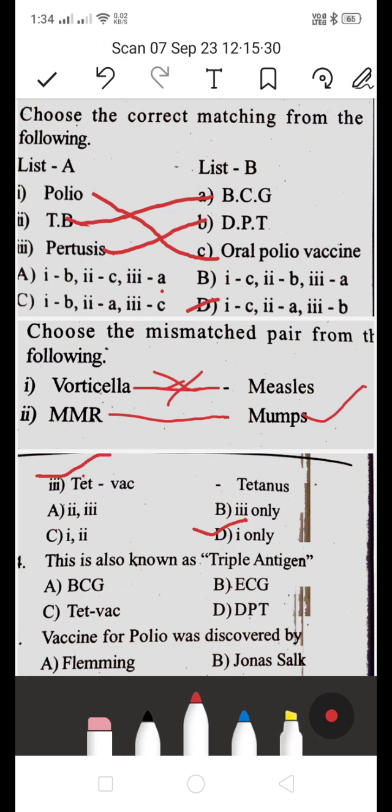This is also known as a triple antigen. Is it BCG, ECG, tet vaccine or DPT? Which is the right answer? They are asking about a triple antigen. Triple antigen means it's DPT. DPT is called the triple antigen, which stands for diphtheria, pertussis and tetanus. It is a combination of three infectious diseases.